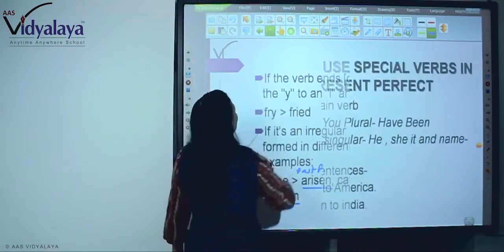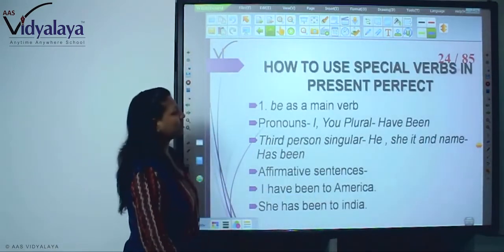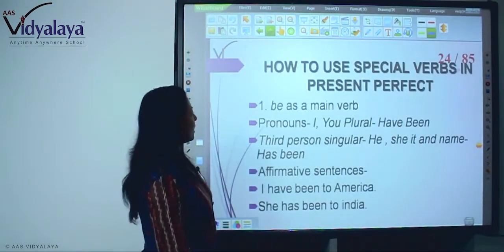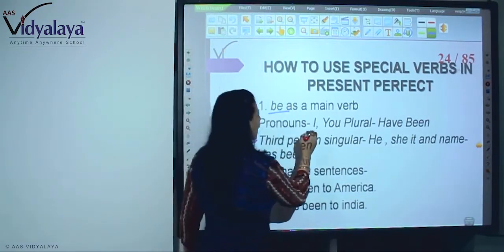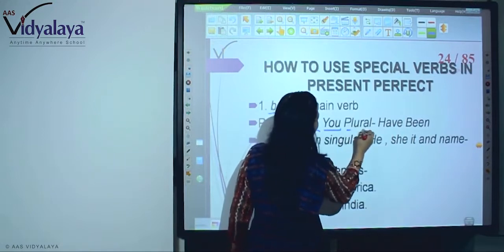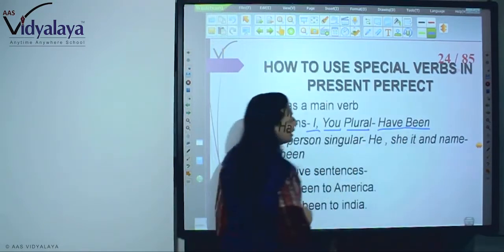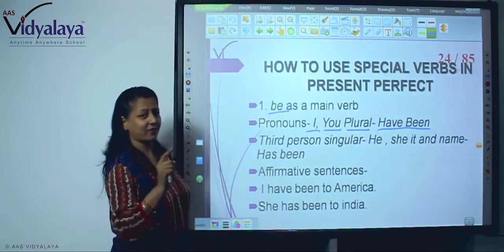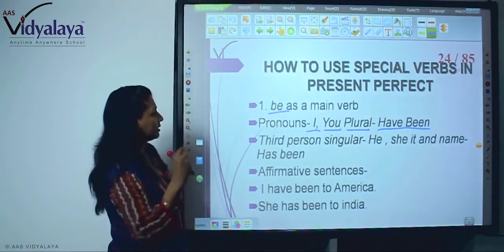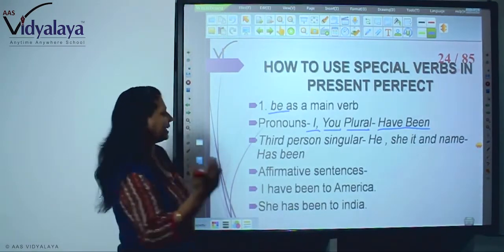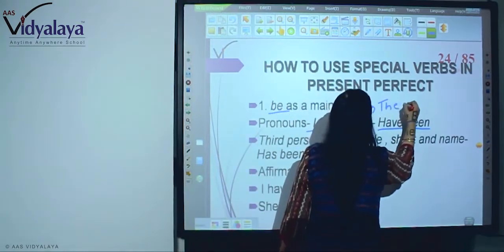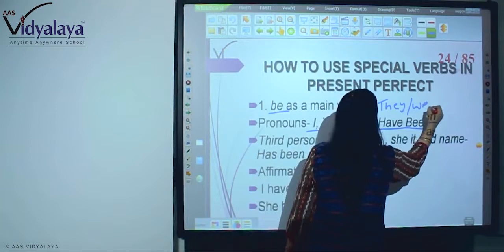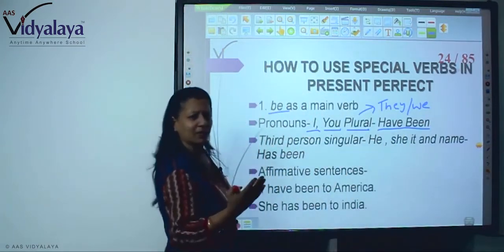Right? Now, how to use special verbs in present perfect? Be as a main verb. Now, with I, you and plural, it is have been. I have, you have, and plural, they, we, so many people.